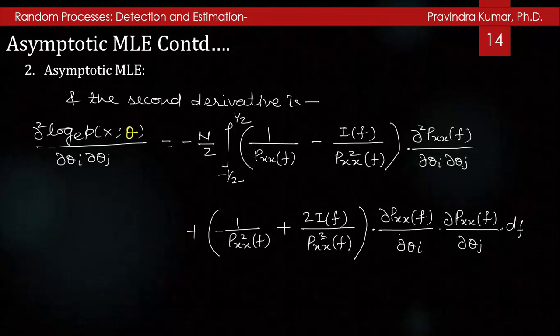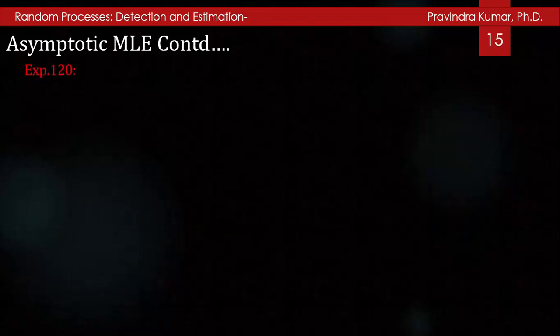This leads to a simple iterative procedure, and it is commonly used in practice. So let us take one example.